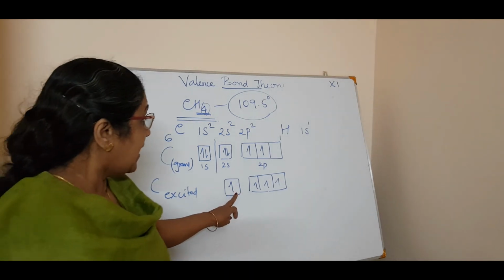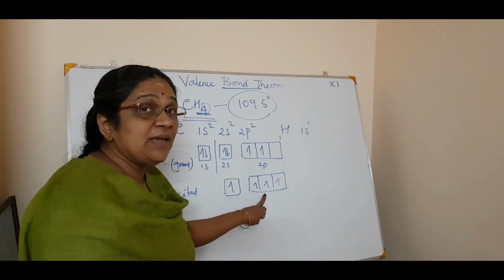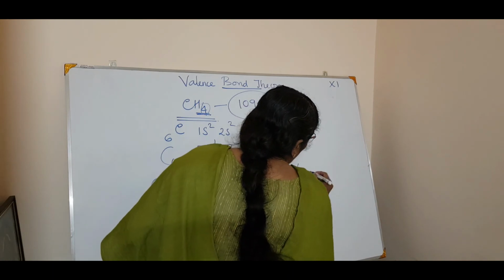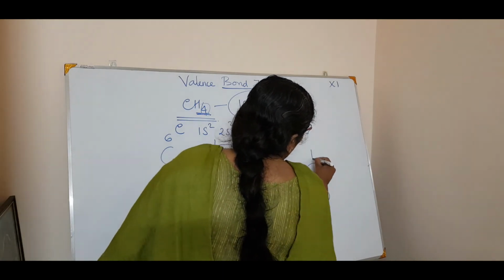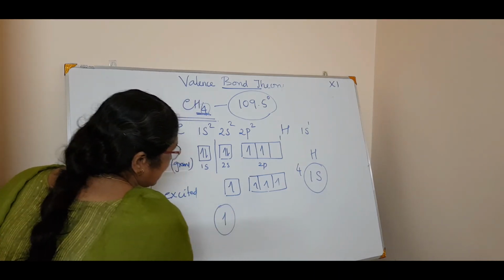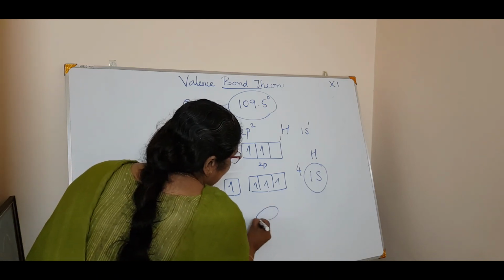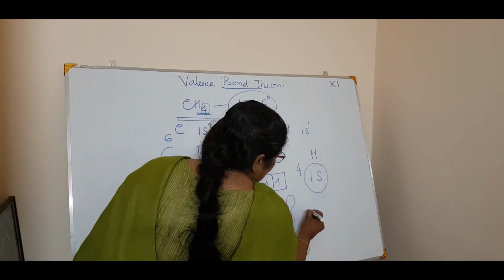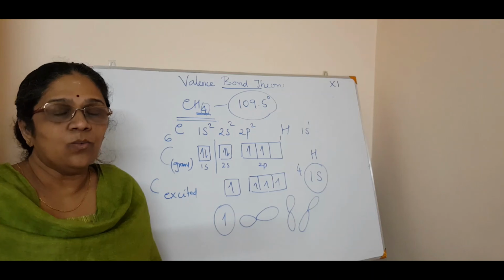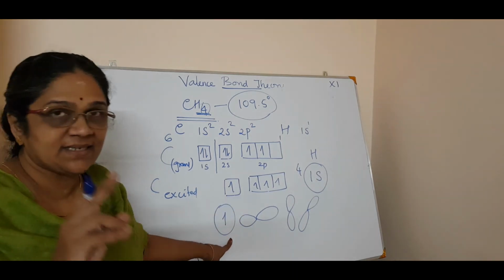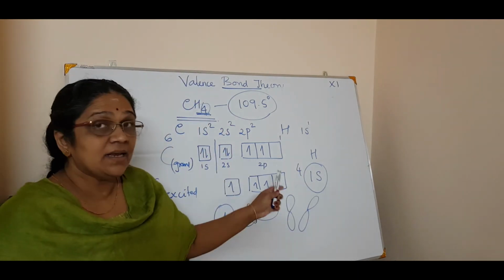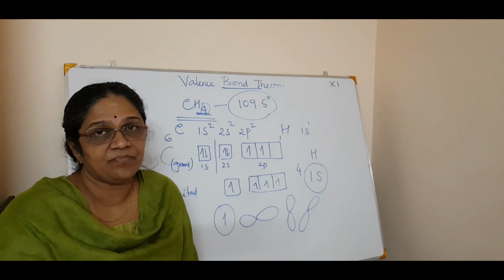Now, what happens? Carbon has got 1 s orbital and 3 p orbitals. Listen very carefully. Now, you have four 1s orbitals for the hydrogen atoms. And here, there is one 2s orbital and 3 p orbitals for the carbon atom. Got it? In carbon there is one s orbital and 3 p orbitals. In hydrogen atoms, 4 1s orbitals are there.